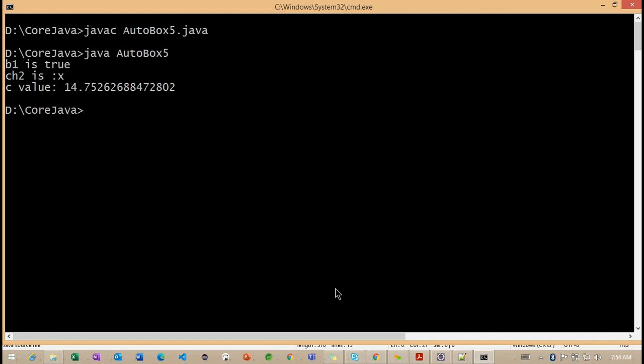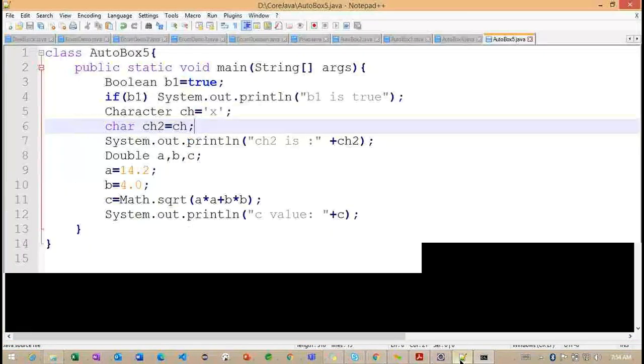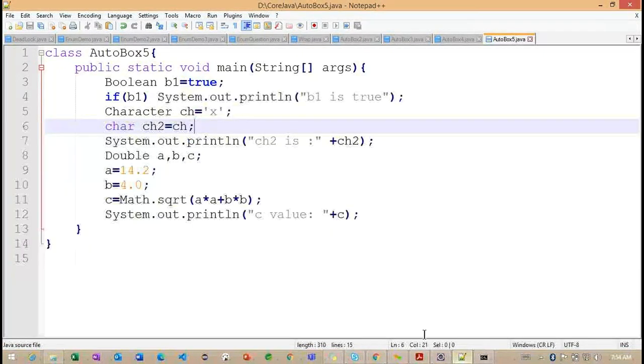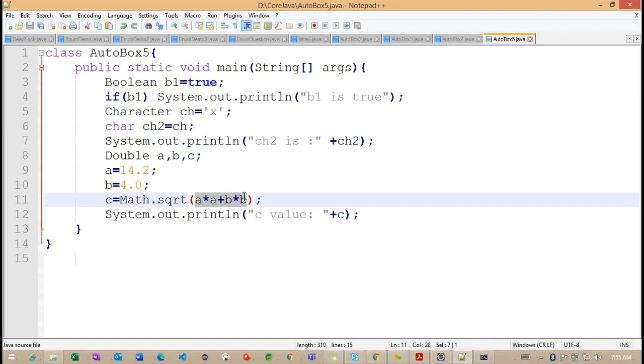Getting the point. Basically, what we are doing is working on the sqrt method, which is defined inside our Math class here. But what I'm doing here is first checking a multiplied with a, and b multiplied with b. Finally, whatever values we get, we do an addition. Getting the point. After doing the addition, with the final value we work with the sqrt method.